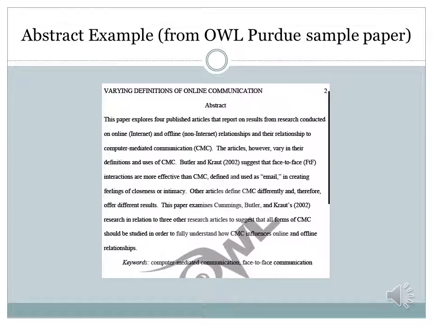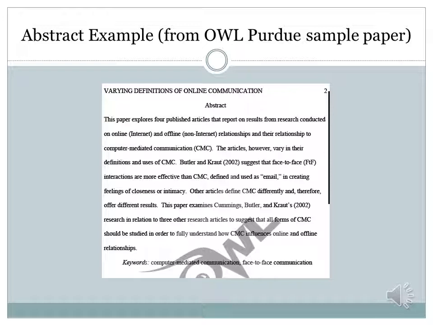Here we have provided an abstract example from the OWL Purdue sample paper, where again you see that the running head is across the top of the paper with the page number. The word abstract is going to be there centered, and then you have the actual abstract itself. Notice that there's no indentation. You have citations in there if appropriate.